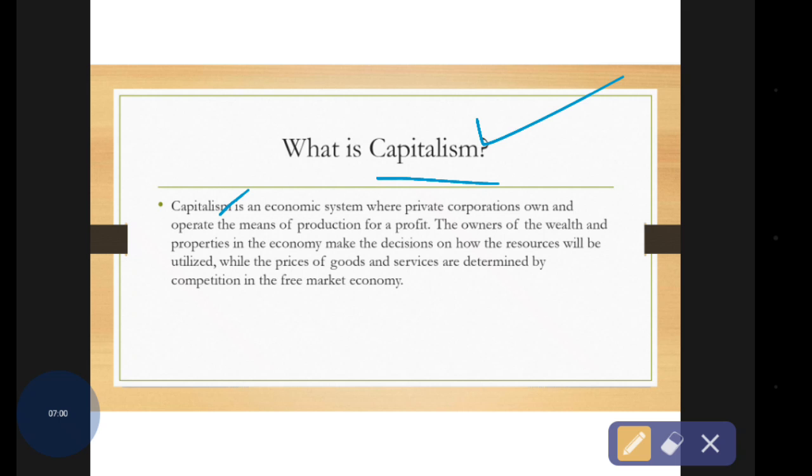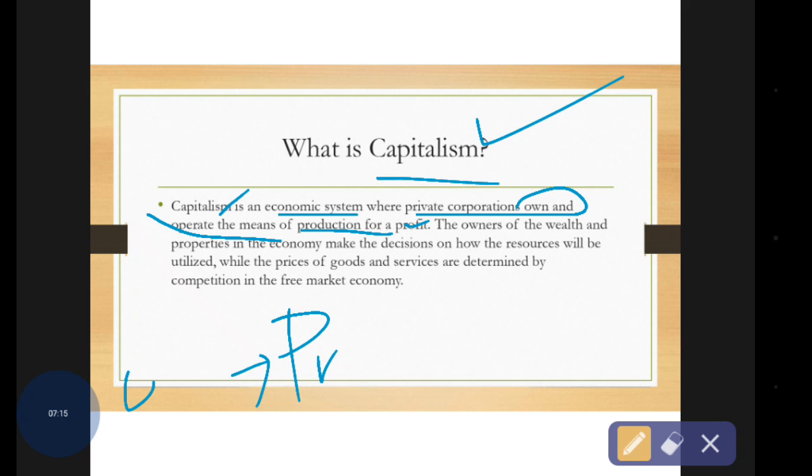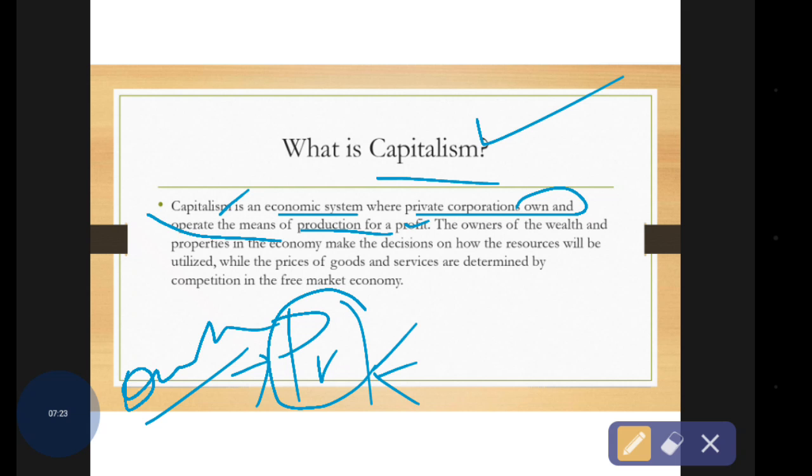Capitalism is an economic system where private corporations own and operate the means of production for profit. So there are three important key points. First is ownership under the control of private corporates or private companies, private individuals, etc. for the production of profit, the profit motive of the production here.